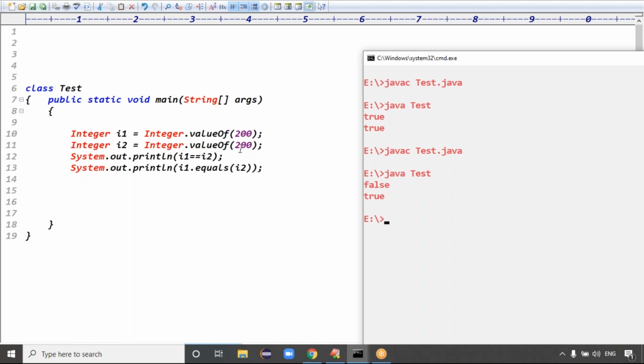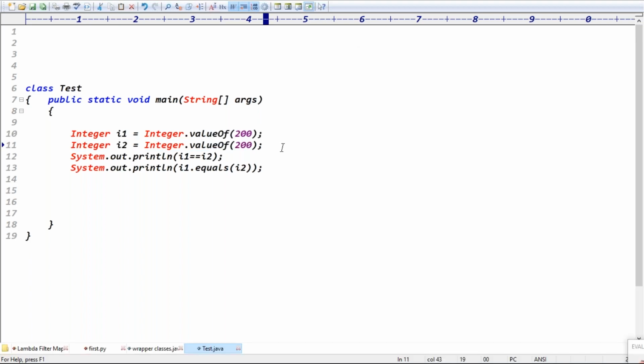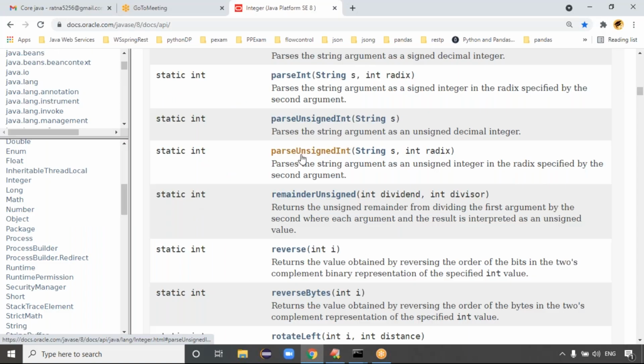In case of 10, what happened? Both are pointing to the same memory. But in case of 200, it's pointing to different memory, right? Exactly. The reason is, see, this is integer caching, guys.